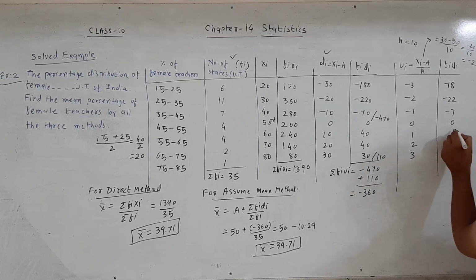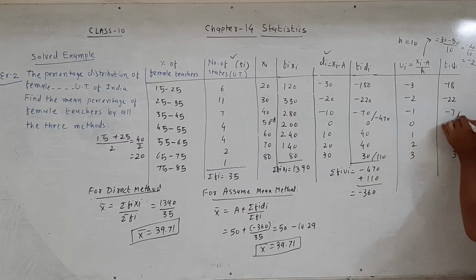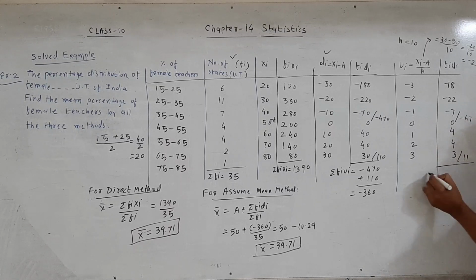So first here 4 ones are 4. Sum of these two terms, that is equal to -47, and sum of this negative term, that is equal to positive 11. Last to find out sigma fi ui -47 plus 11, that is equal to -36.